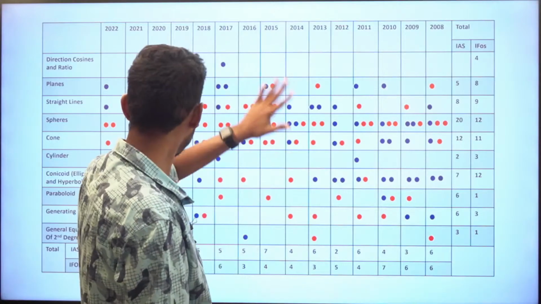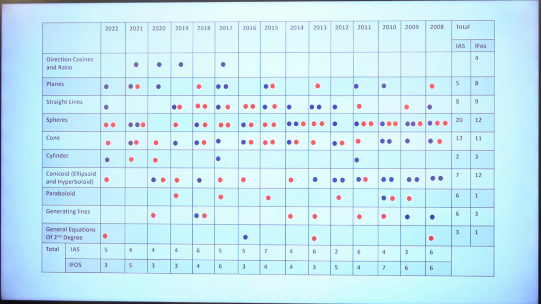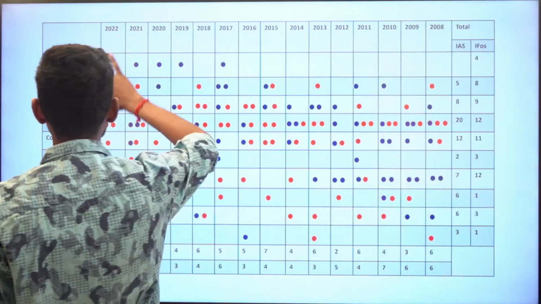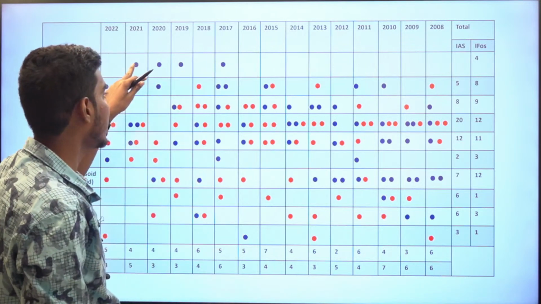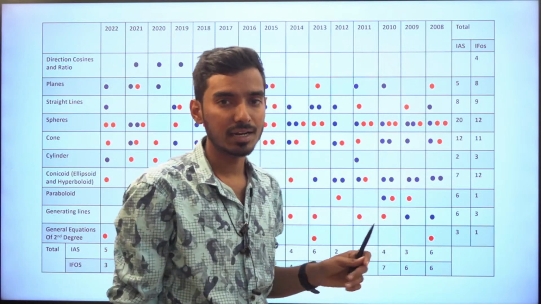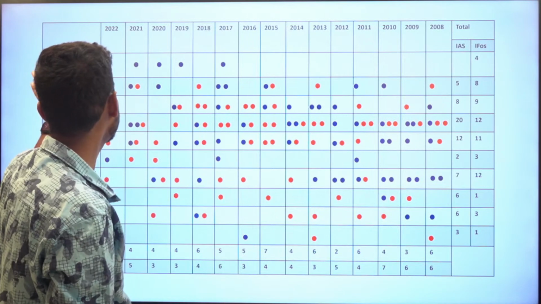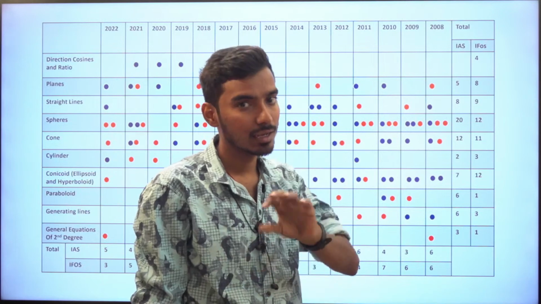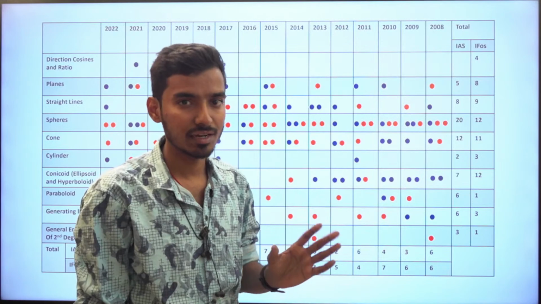This is the image that I have already uploaded in the community section as well as in the Telegram group. This is the last 15 years trend analysis of previous years. Blue is for IFoS and red is for IAS. We can see in direction cosines and direction ratio, there are 4 questions in the last 15 years only from IFoS, not in IAS. But don't think that we cannot expect a question in IAS. It is not like that.